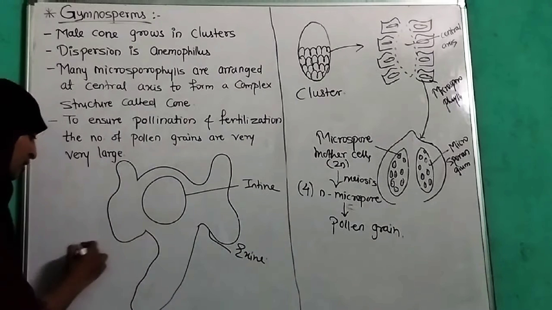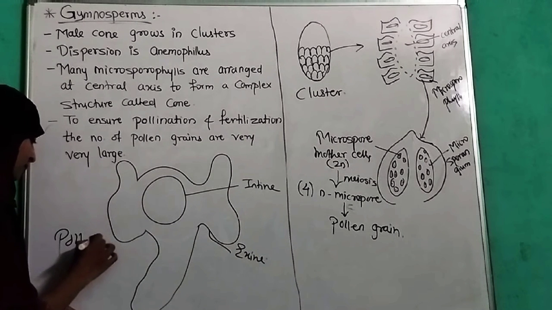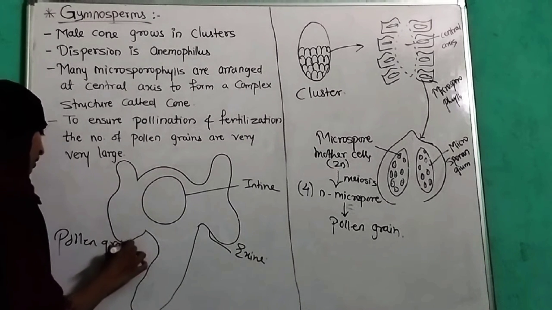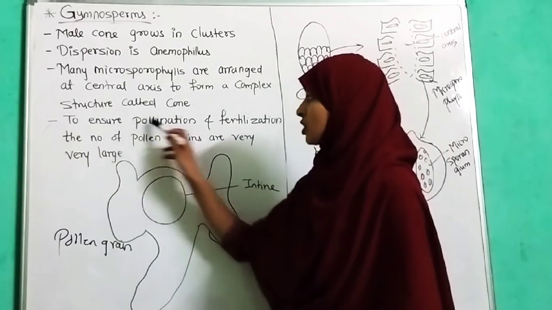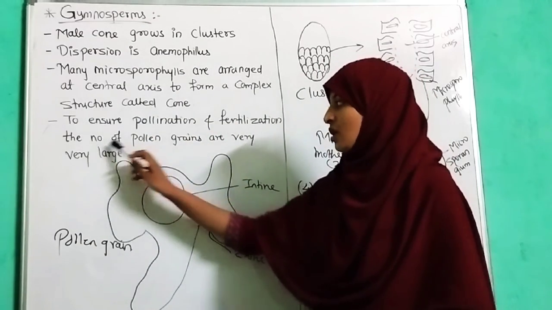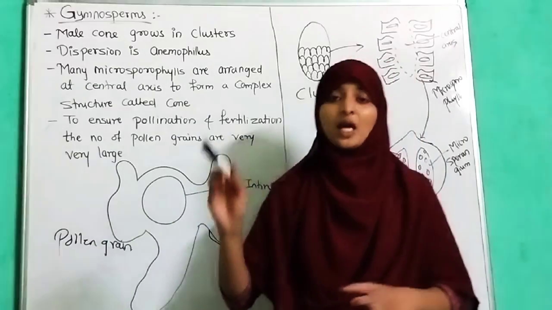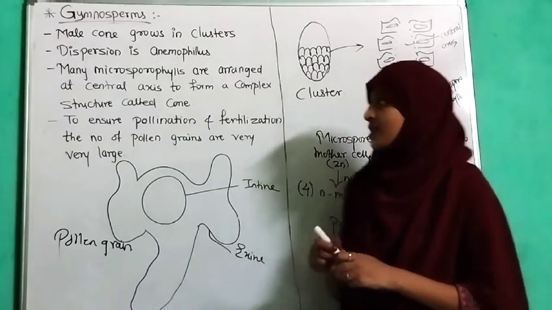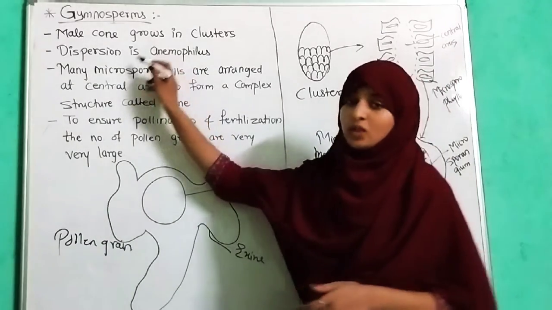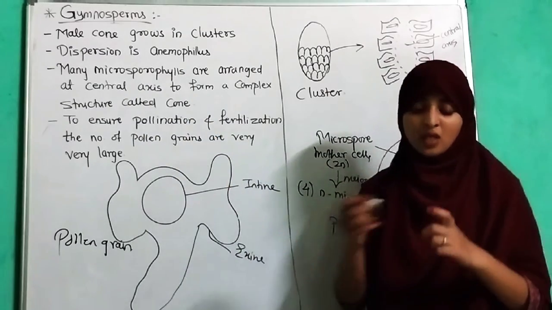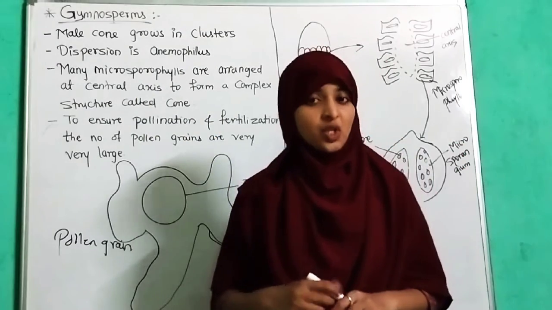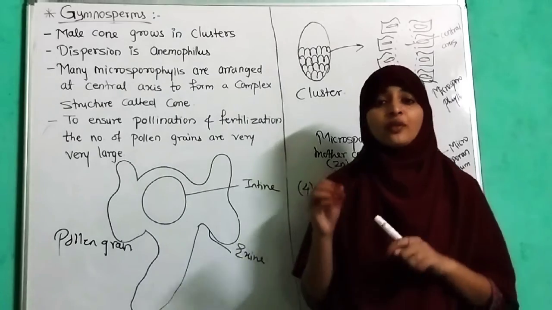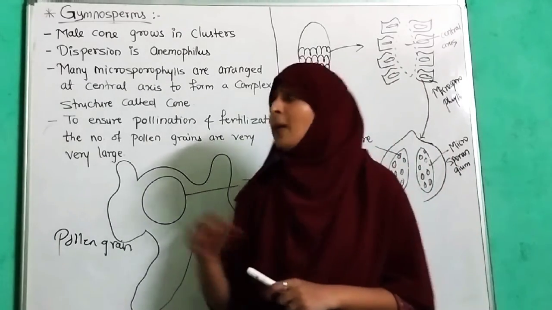Here you can see the structure of the pollen grain. Just to ensure pollination and fertilization, the number of pollen grains is very large. First of all, we have discussed that dispersion or pollination is anemophilous, meaning it depends on an external energy, that is wind, and we can't ensure it.